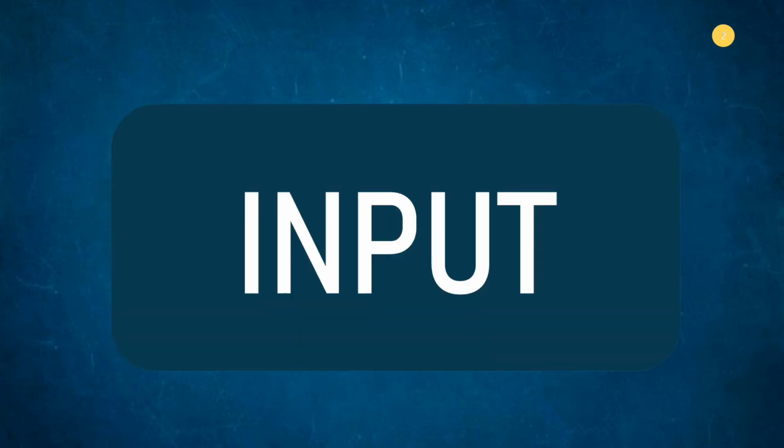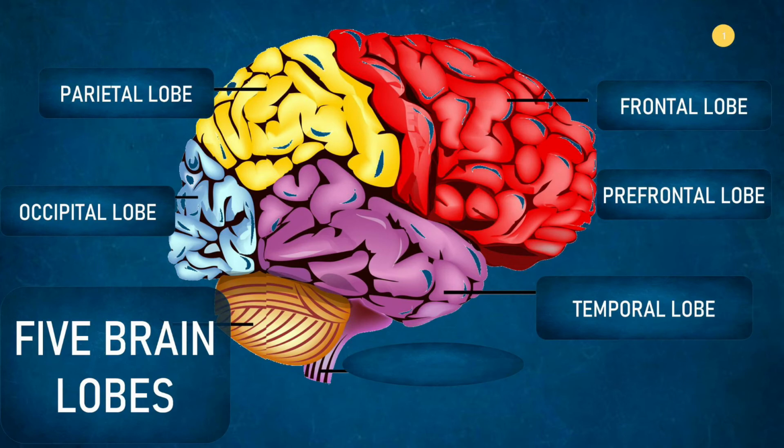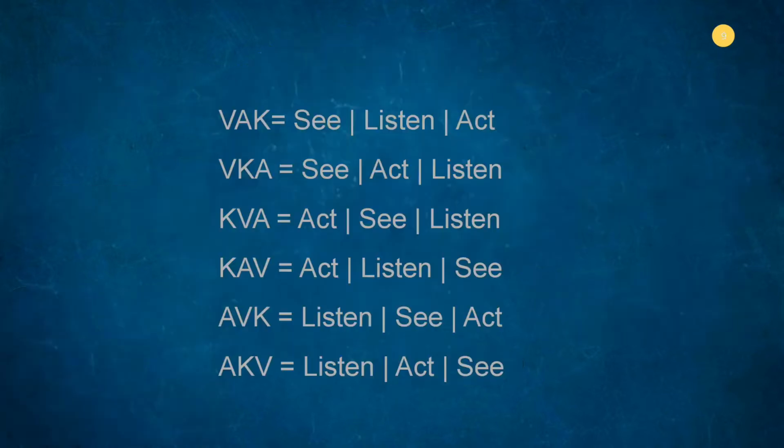So the input now has to be determined. What is your input? If you look at all these 3 inputs, that is the visual, the auditory and the kinesthetic, visual being the occipital lobe, the auditory being the temporal lobe, and the kinesthetic being the parietal lobe. Now they can be categorized into 6 kinds of brain functioning. You can have one more dominant than the other. So the input of your brain can belong to 6 categories: the VAK, the VKA, the KVA, the KAV, the AVK and AKV.